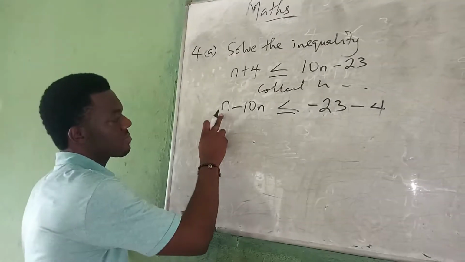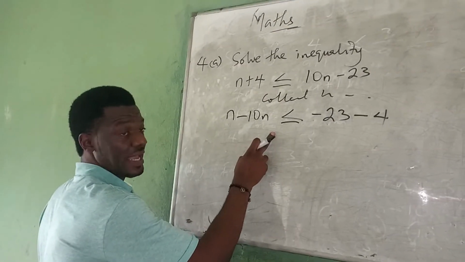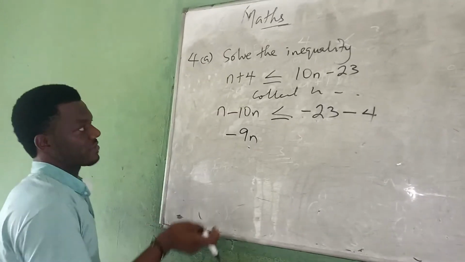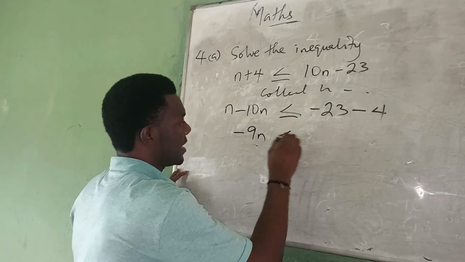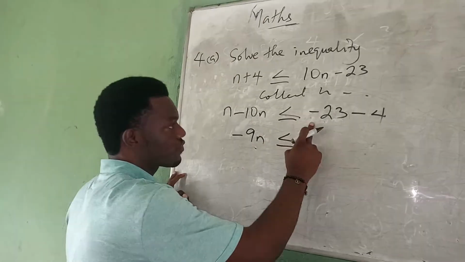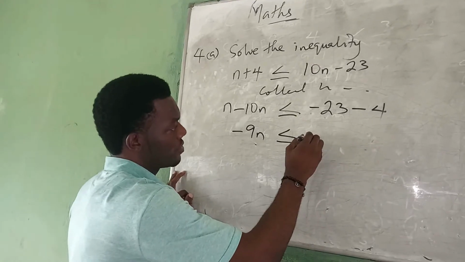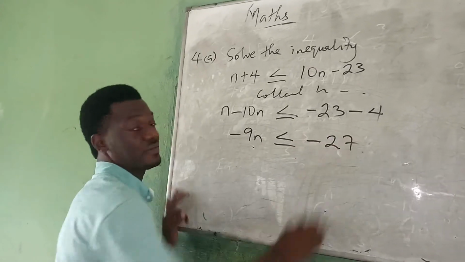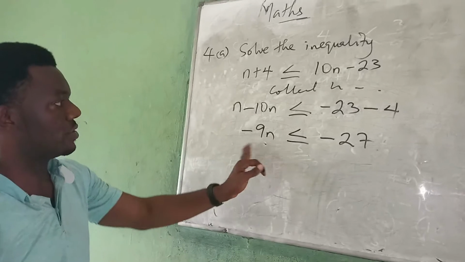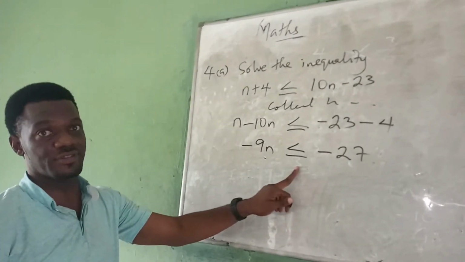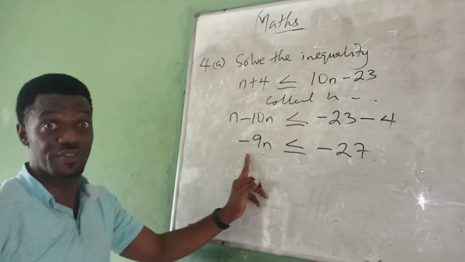So 9n minus 10, and it will be minus 9n. Yeah, n minus 10n is minus 9n, less than or equal to minus 23 minus 4. Minus 23 minus 4 will give you minus 27. And so divide both sides by minus 9, which is the coefficient of n.